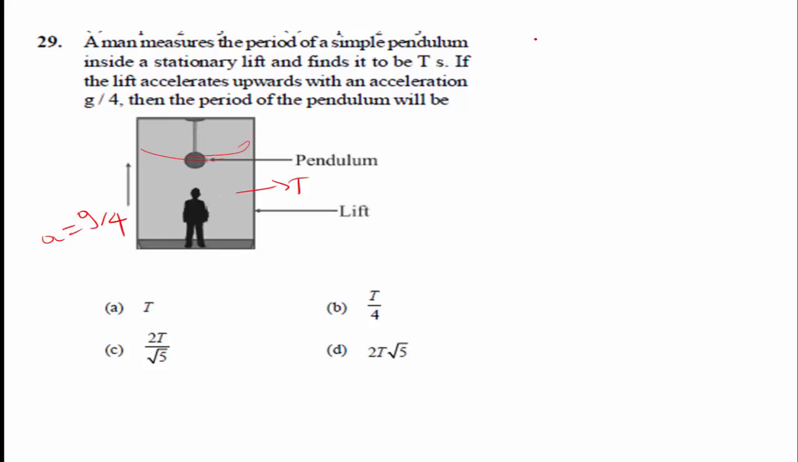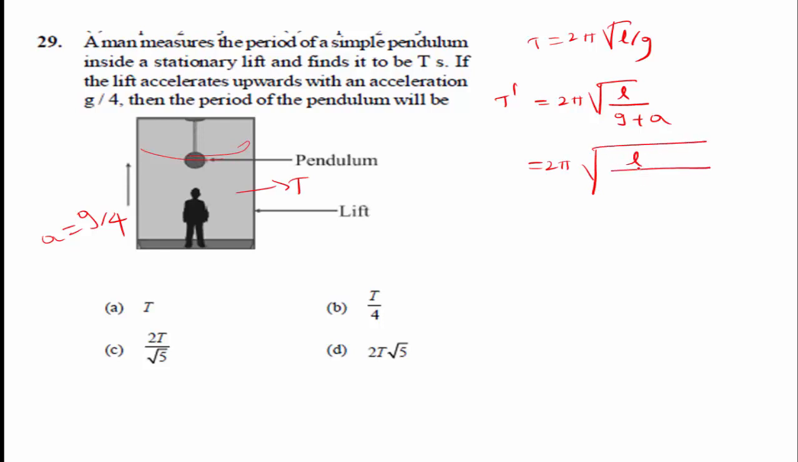We know the time period of the simple pendulum, T is equal to 2π square root of L divided by g. Then T dash, the new time period, is equal to 2π root of L divided by the effective acceleration when moving upward, that is g plus a. Substitute the values: g plus a is equal to g plus g divided by 4, which is 4g plus g divided by 4. This is 5g divided by 4.